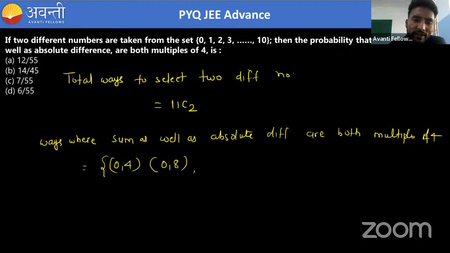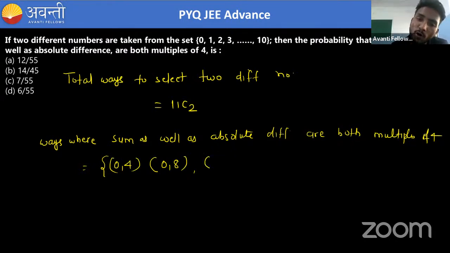If we take 1 comma 9, it is not possible, because the sum will be 10. So we can't take it. 2 comma 2 we can't take, because we have to take two different numbers.